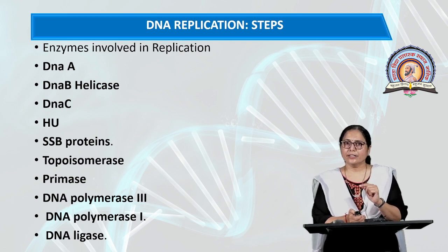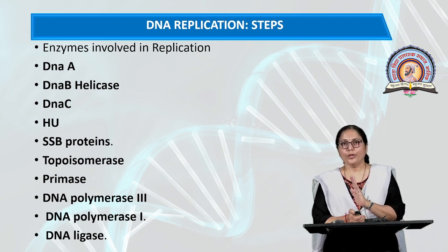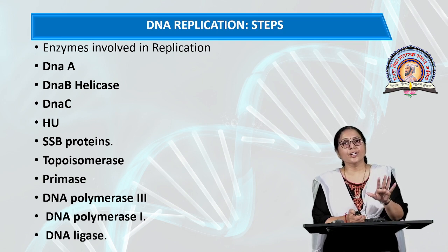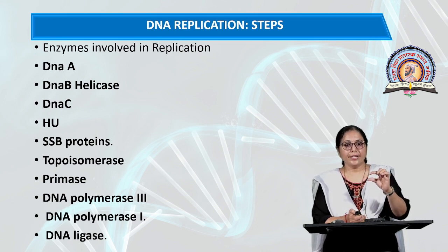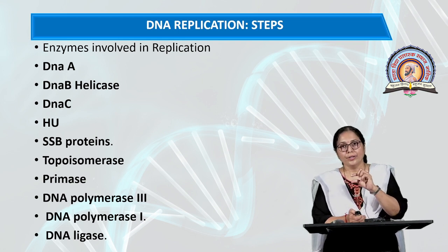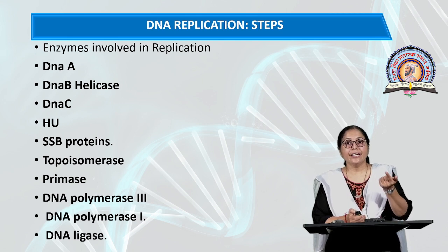DNA polymerase III actually synthesizes the daughter DNA. The DNA polymerase I enzyme helps in repairing DNA, because after elongation the RNA primer is removed, and those spaces are filled by DNA polymerase I. The DNA ligase enzyme functions for the ligation of these DNA strands. So all these enzymes help in DNA replication.